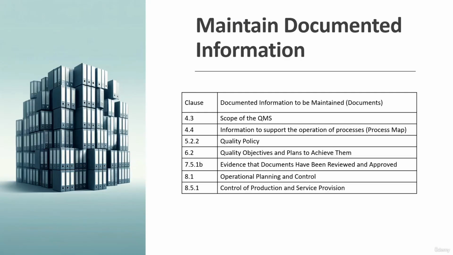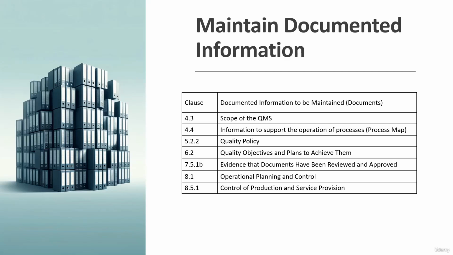Now, there are various places in the standard where it will say maintain documented information. When the standard says maintain documented information, that means those are the compulsory documents the company needs to produce. For example, clause 4.3 says maintain documented information related to the scope of the QMS. So when you are setting up a QMS, what is the scope of that? The standard says that you need to maintain documented information. That means you need to have a procedure, instructions, or a process which says what the scope of the quality management system is. So you need to make a document related to that. So these are the mandatory documents.